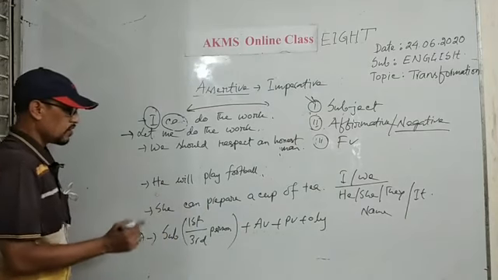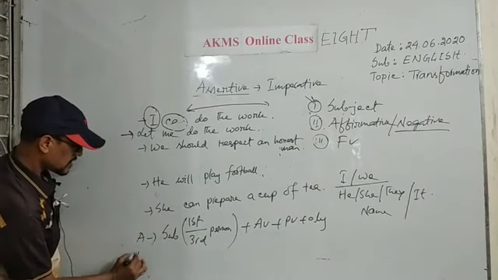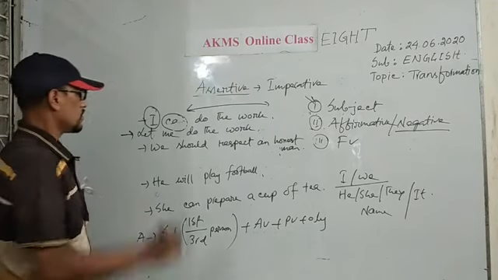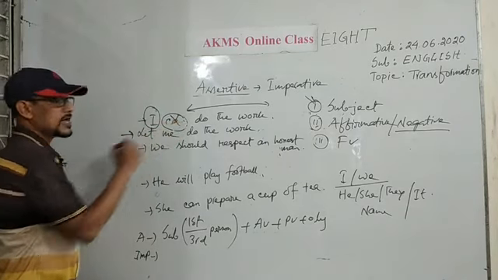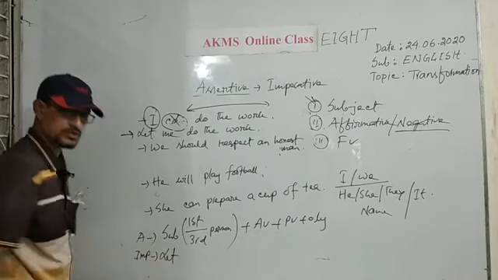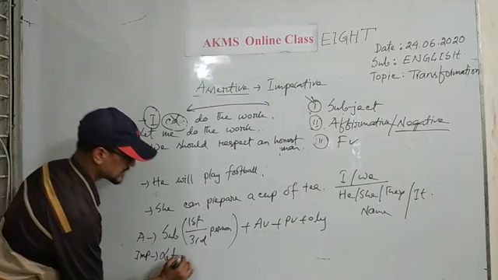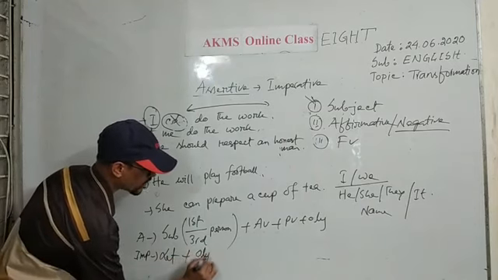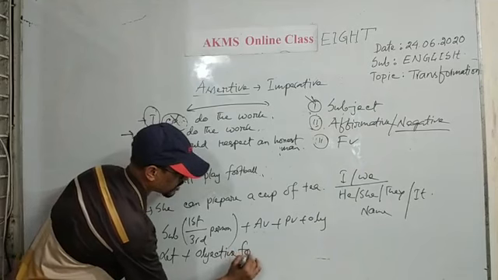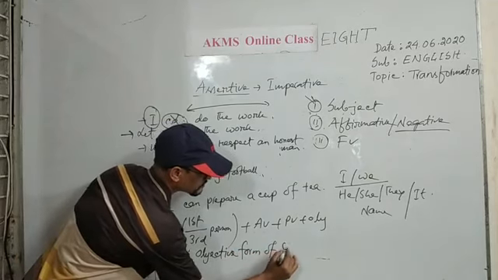Okay? Now, whenever you are asked to make it an imperative sentence, you should erase the auxiliary verb. Then you will start the sentence with the use of let. Then the objective form of subject, not object, objective form of subject.